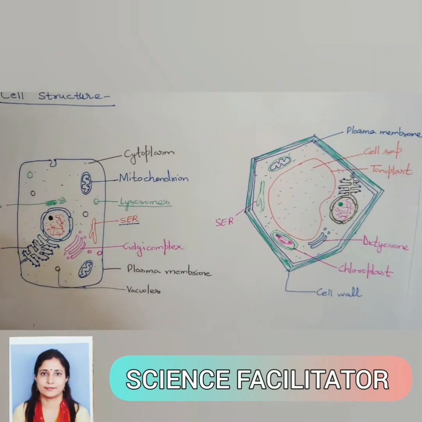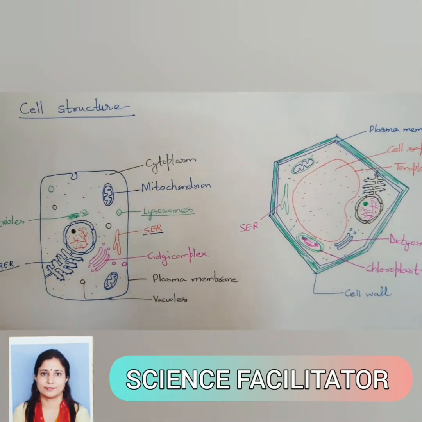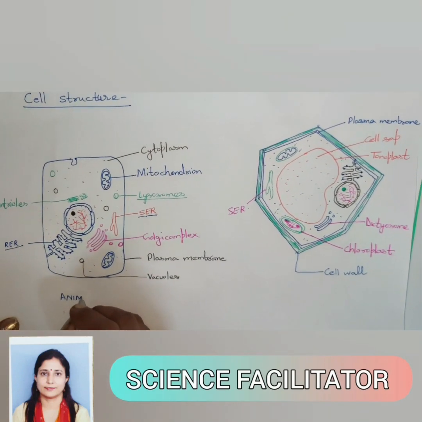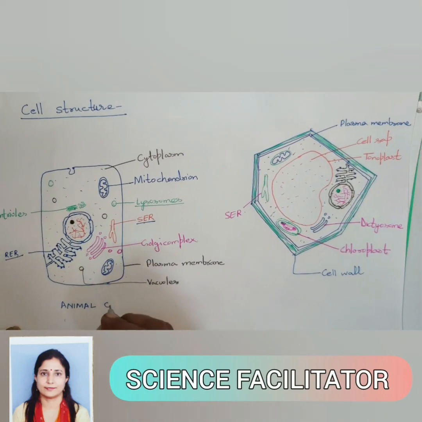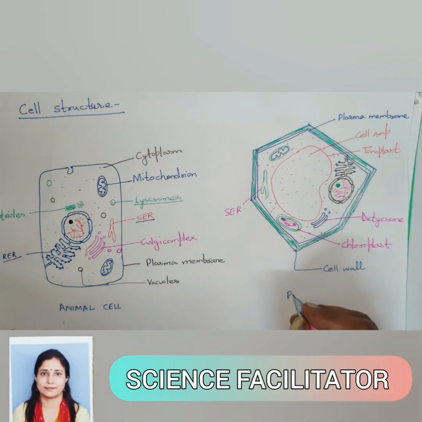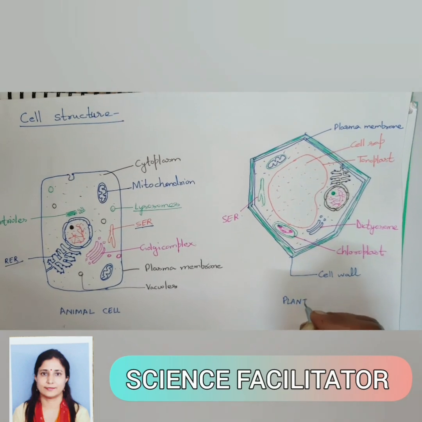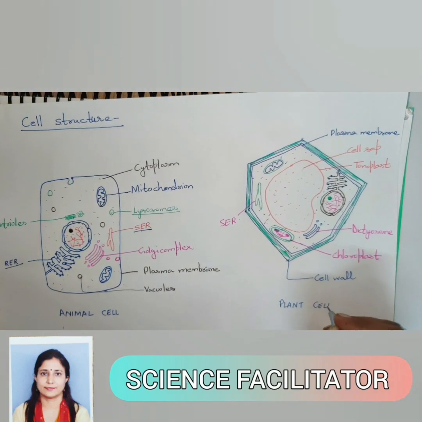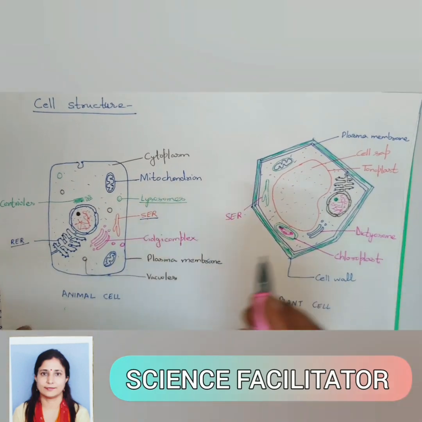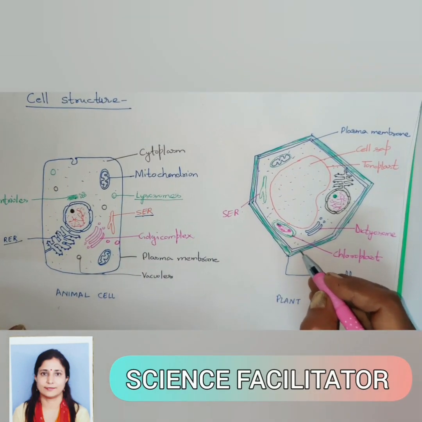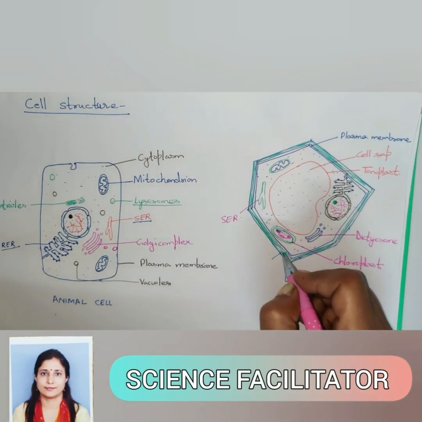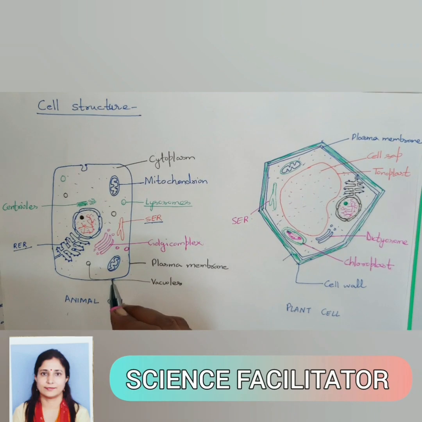So now we can differentiate between animal cell and plant cell. This one is the animal cell. So many differences are there between animal cell and plant cell. This one is the plant cell. In animal cell, the outermost boundary is the plasma membrane. In plant cell, the outermost boundary is the cell wall. Cell wall made of cellulose is present in plant cell, but there is no cell wall in animal cell.